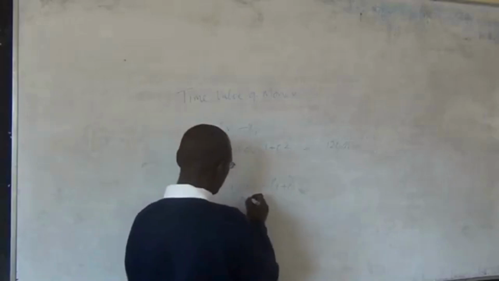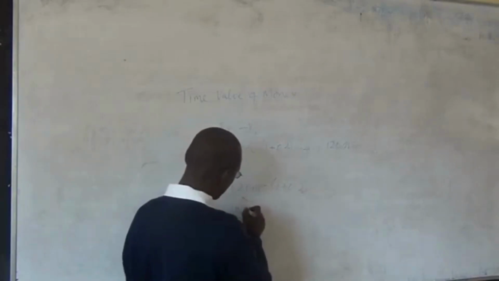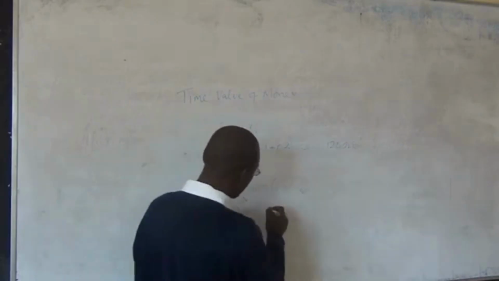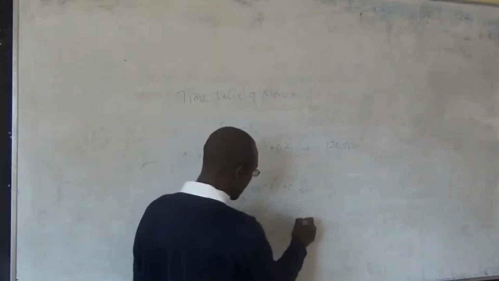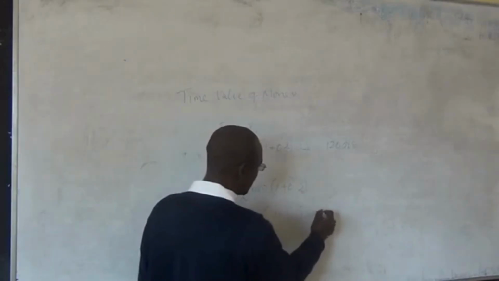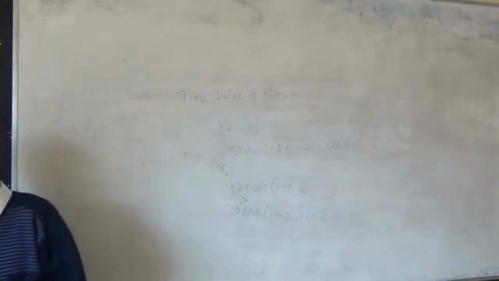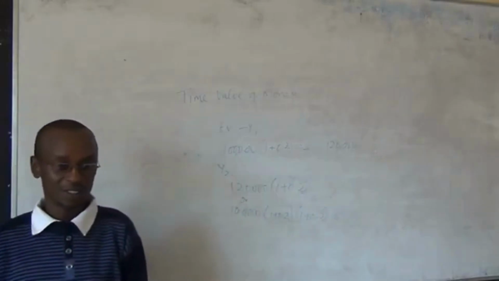Or you can do this: 100,000 times (1 plus 0.2) and then (1 plus 0.2). Whatever you get there, this is the same as this, isn't it?